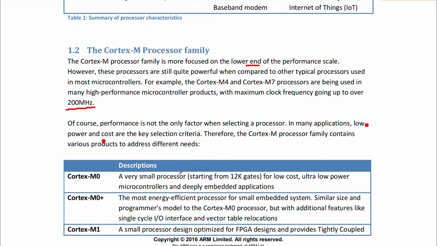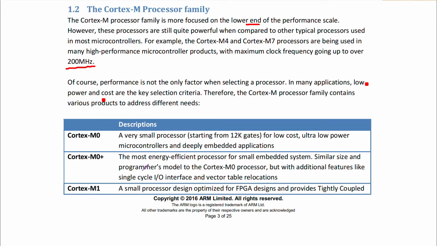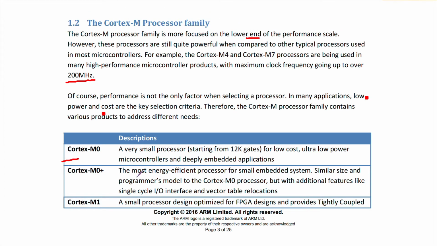So now let us look at the different processors available in the Cortex-M family. So first we have M0. That is a very small processor starting from only 12K gates for very low cost and ultra low power microcontrollers and deeply embedded applications.